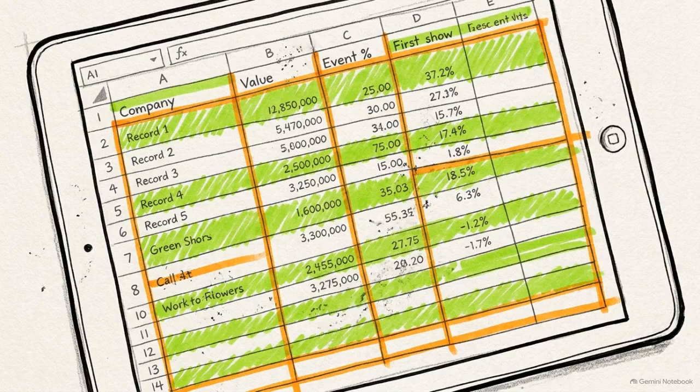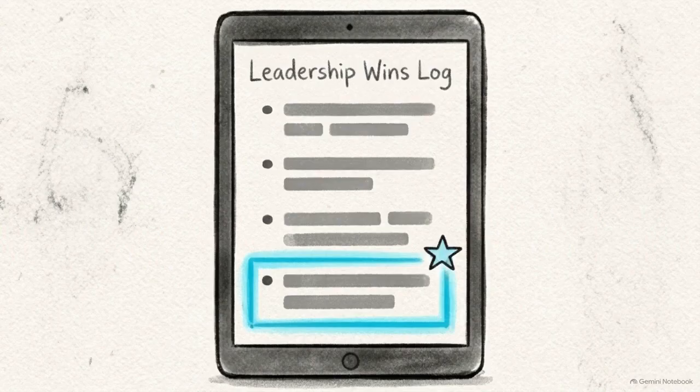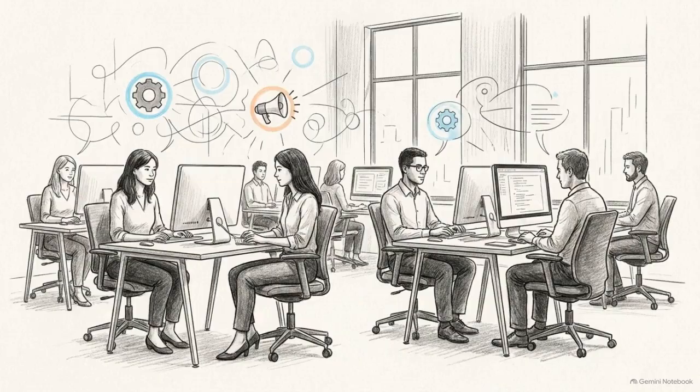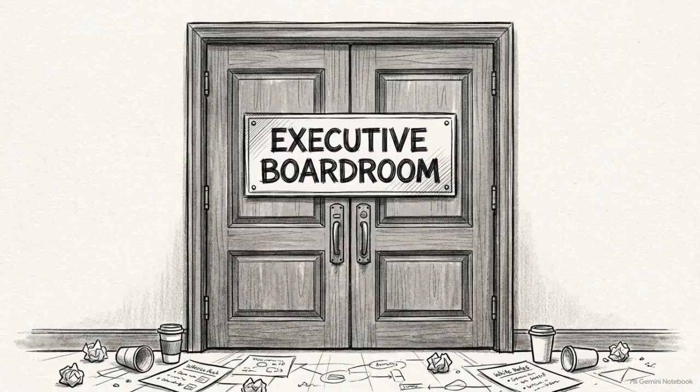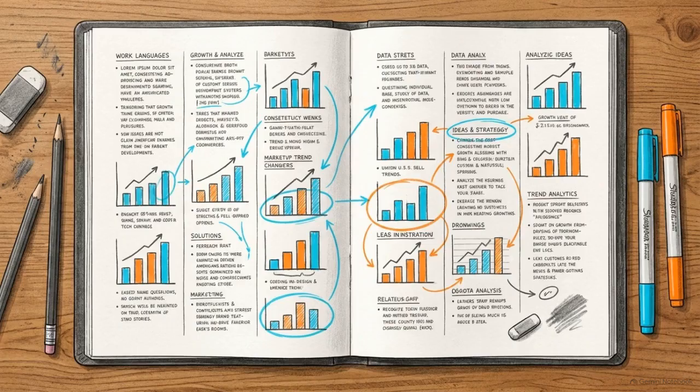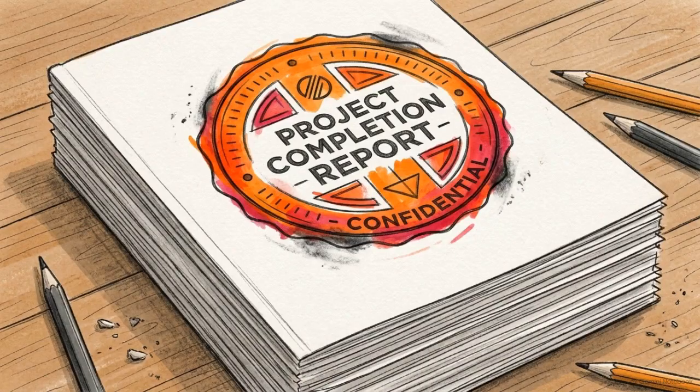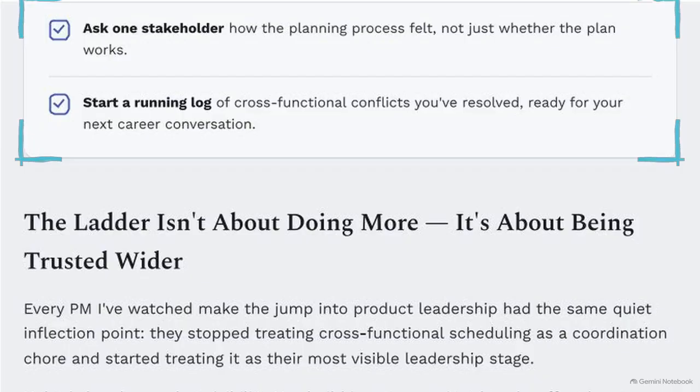This step ensures your facilitation work is converted into career equity. Open your tracking document immediately and log the specific cross-functional conflict you resolved during the session. A smoothly run project often looks effortless from the outside, which can make your facilitation invisible to upper management. Maintaining this log provides the evidentiary portfolio needed for a promotion panel, proving that your leadership style is effective and repeatable. Following this blueprint results in an aligned team, 0 ambiguous dependencies, and a documented leadership win.